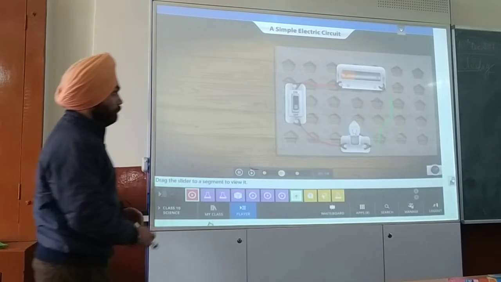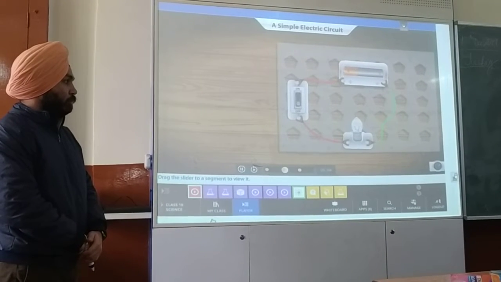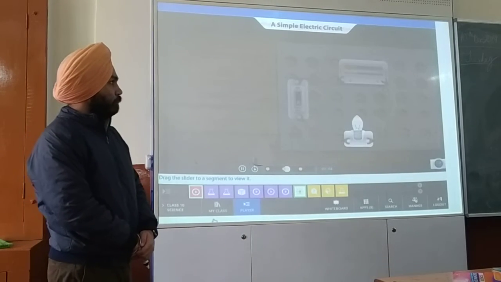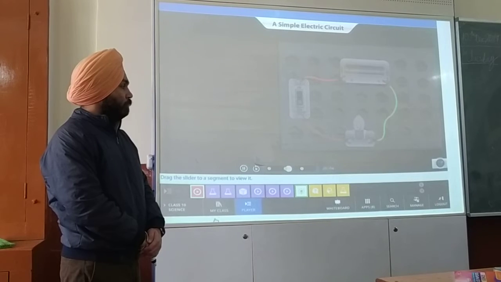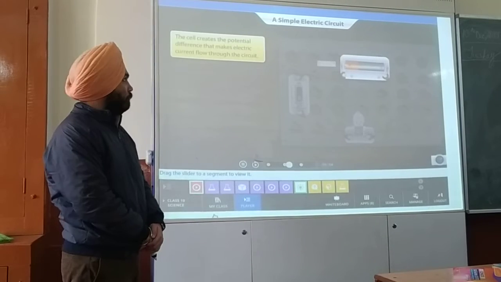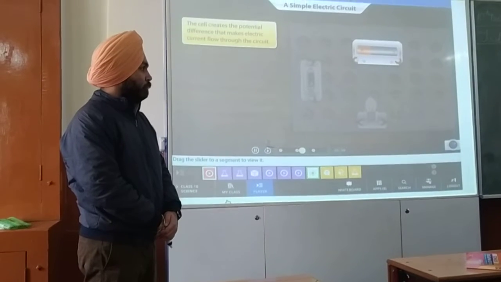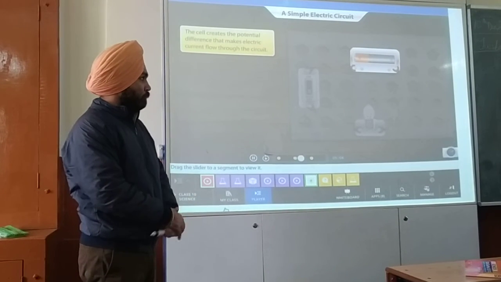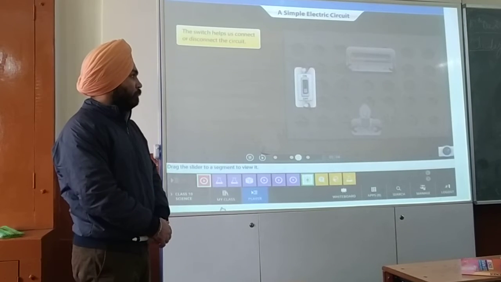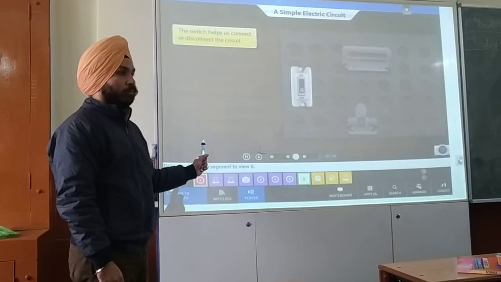Now, let's see how current flows in an electric circuit. Here is the most basic electric circuit. It has an electric cell, a light bulb, a switch, and of course, connecting wires. The cell is the circuit's driving force, because it creates the potential difference that makes electric current flow through the circuit. The switch helps us connect or disconnect the circuit anytime we want. Let's switch on the light and see what happens.